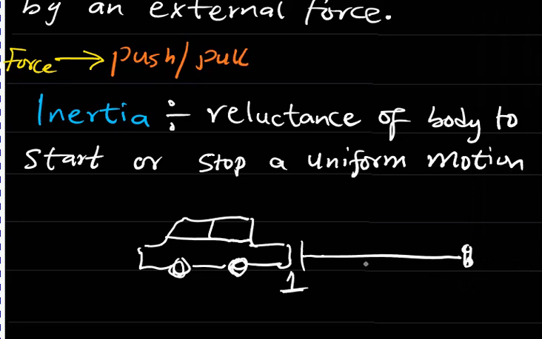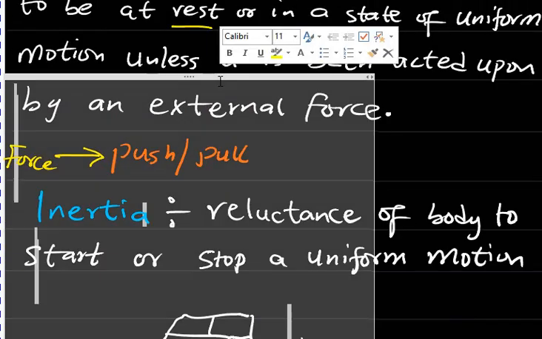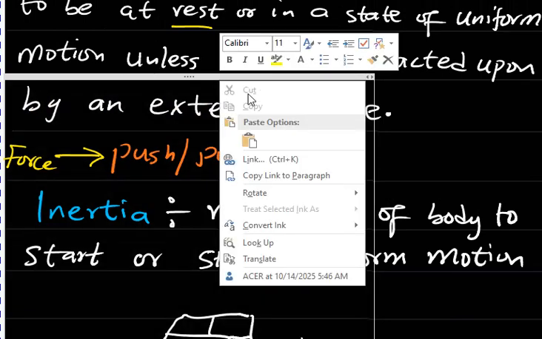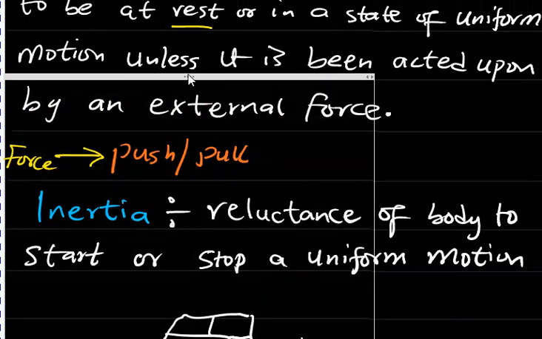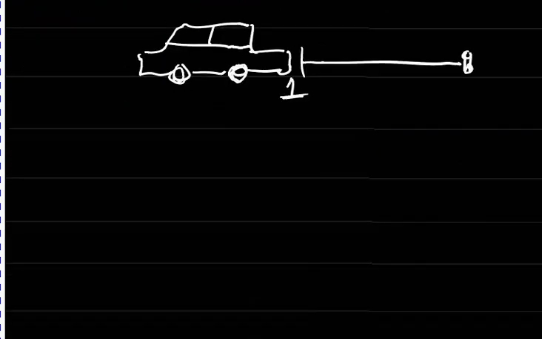Inertia can also be experienced when the car is about to move. There's a form of reluctance to the motion of a car. So invariably, inertia is always in the opposite direction to the motion. Please take note of that. So basically, that is Newton's first law. It describes inertia. In Newton's first law, we are not considering any formula. We just describe the principle of inertia.